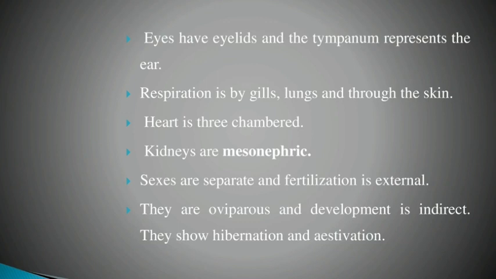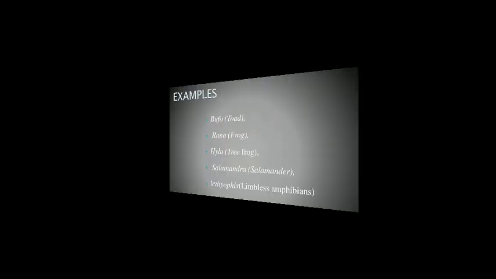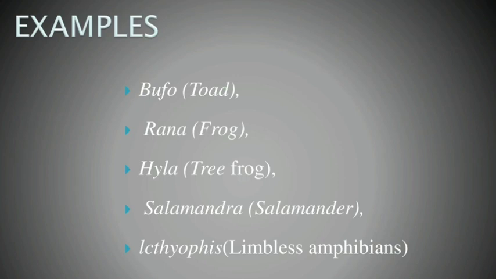Okay, so this is the overall picture of amphibians. The slide reflects the structure of amphibians. What are the examples of amphibians? Bufo, the toad; Rana, the frog; Hyla, the tree frog; salamander; and Ichthyophis, the limbless amphibian. Note it, ma'am: Ichthyophis is the limbless amphibian. This is one of the book back questions.